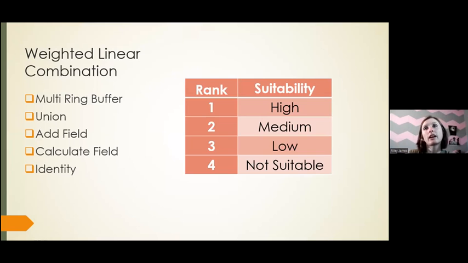After having each of my variable layers created, it was now time to perform the weighted linear combination to create the suitable habitat map. The tools listed were used on each variable to add a suitability ranking to their attribute tables. If an area was awarded a 1, it meant it fell under highly suitable, and it increased with ranking values of 2, 3, to 4, corresponding to medium, low, or not suitable suitability levels.